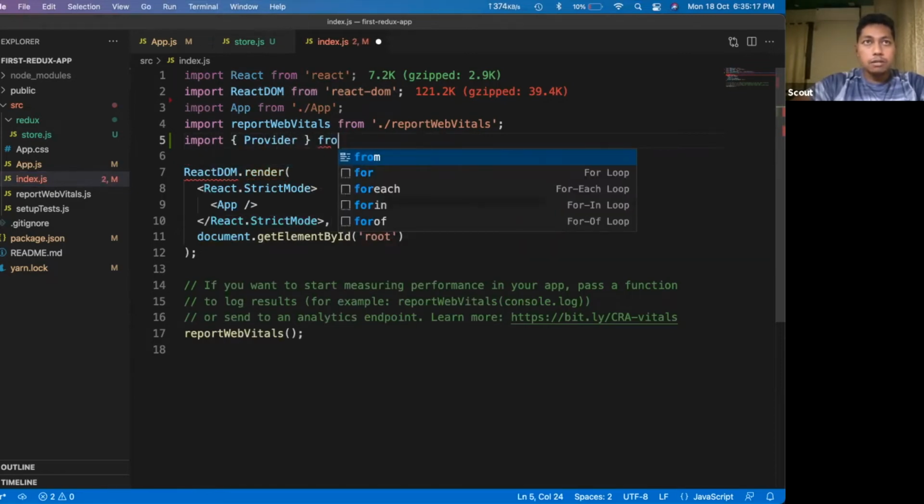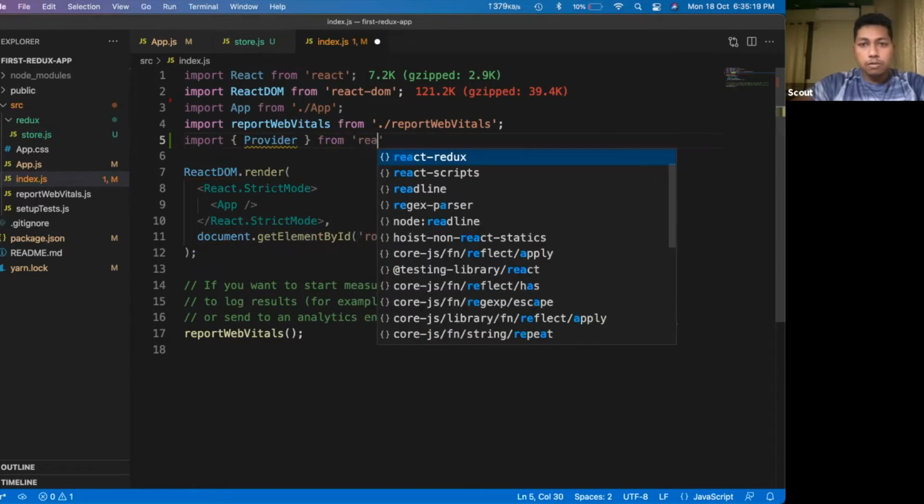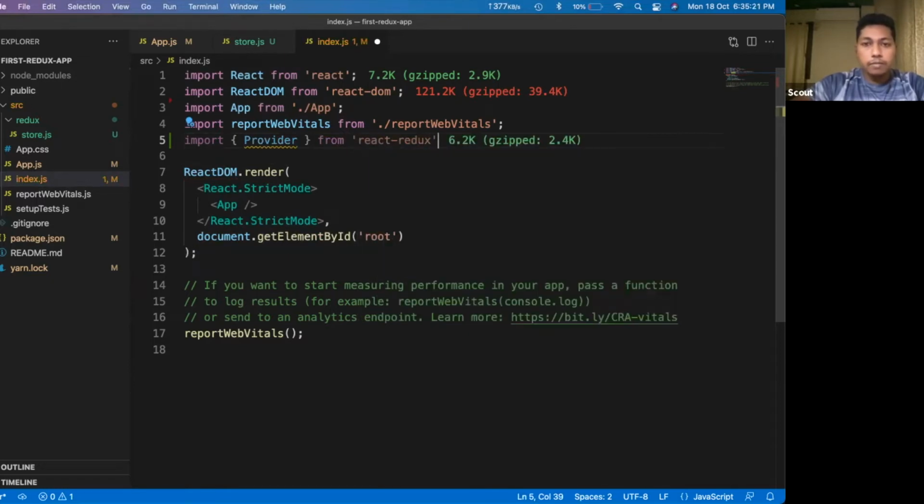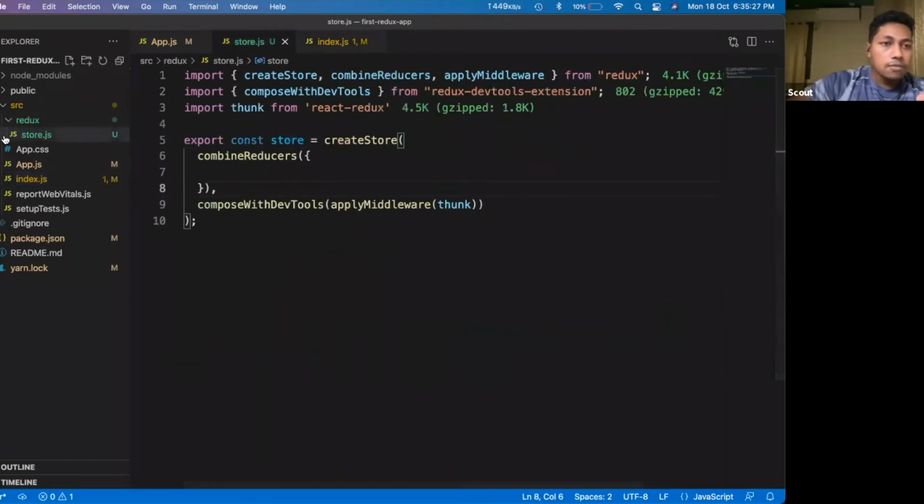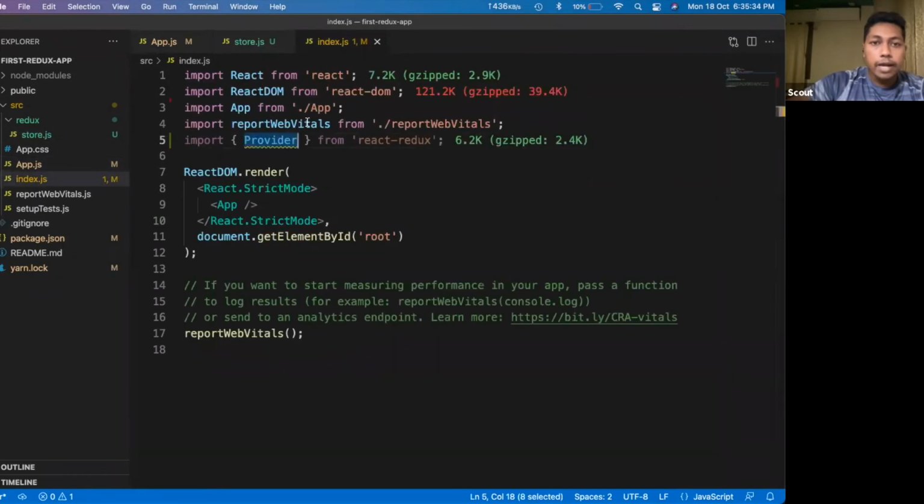Provider from React Redux. What does Provider do? We have created this store.js file, but this file is not included yet in our application, right? The Provider comes from the React Redux library.